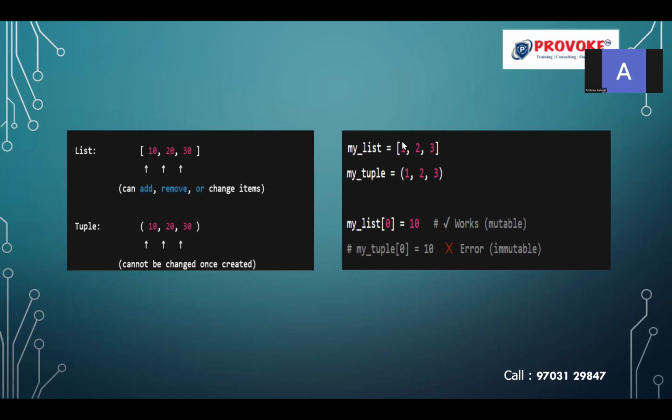So my list at index 0 is 1, and I want to change that to 10. It is possible because a list is mutable. Whereas in the tuple, index 0 has 1, which I want to change to 10, but tuples are immutable, so it is not possible. These are the differences between the list and the tuple.